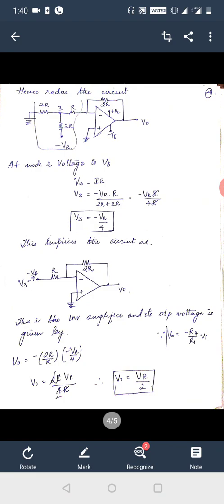At node 3, V3 is equal to I into R. What is I actually? I is minus VR, which is connected, divided by 2R and 2R into R. So we will get minus VR by 4. If we apply this minus VR by 4 to the non-inverting terminal of an operational amplifier, we will get minus VR by 4 into minus 2R by R.